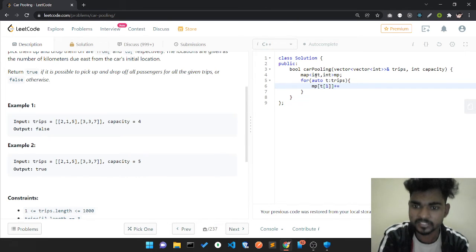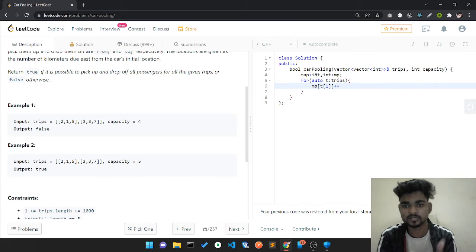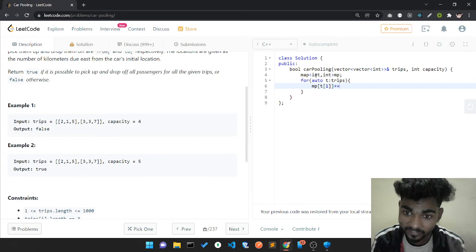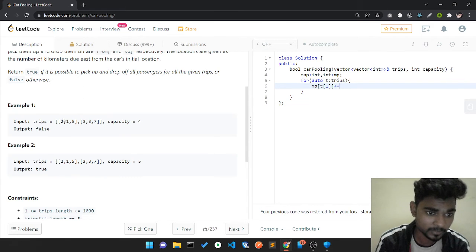At any kilometer, we just add the number of passengers.